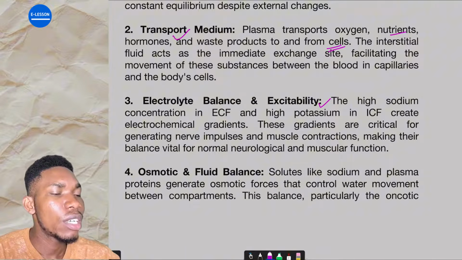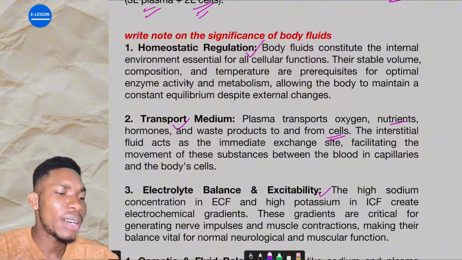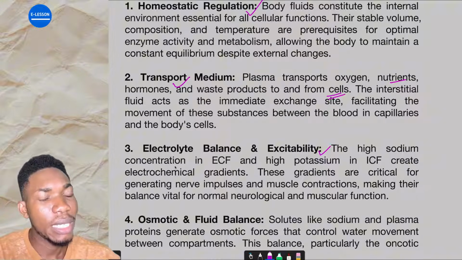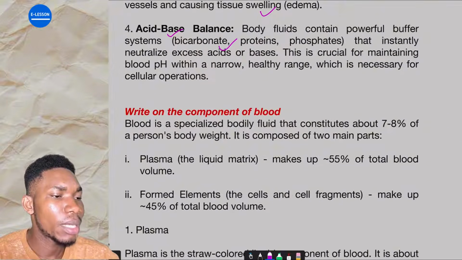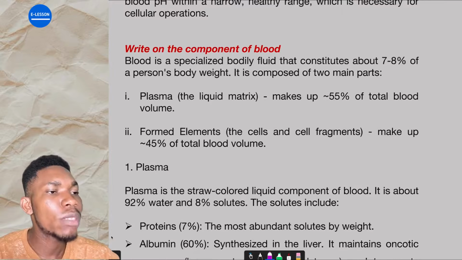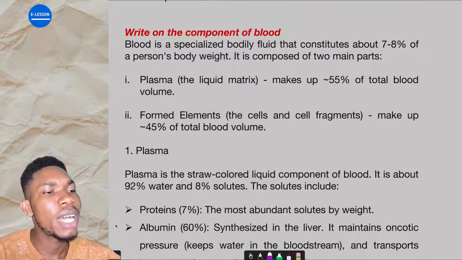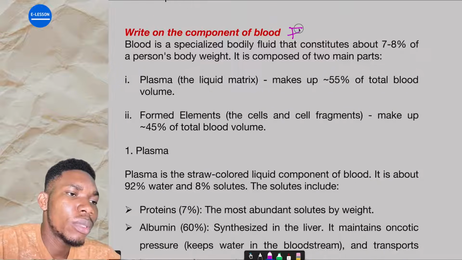The question says you should do what? Write note on the significance of body fluid. So you can write all these notes. If you want to copy it, you can copy it by the side, memorize it, just be looking at it, which will help you to write your exam in this particular aspect. Now, the next question here says, write on the components of blood. Now, what is blood? Blood is a specialized bodily fluid. It's a specialized connective tissue. It's a fluid, the only fluid connective tissue we have.